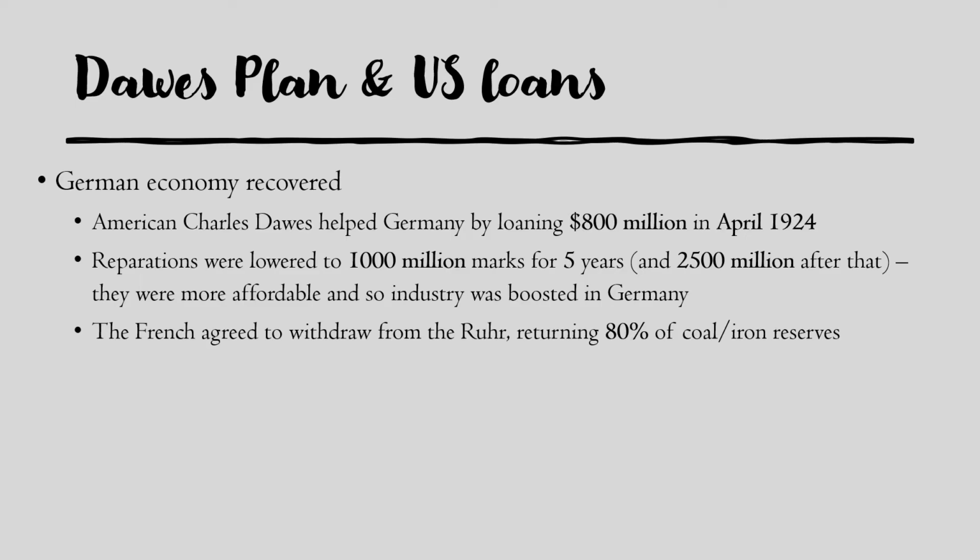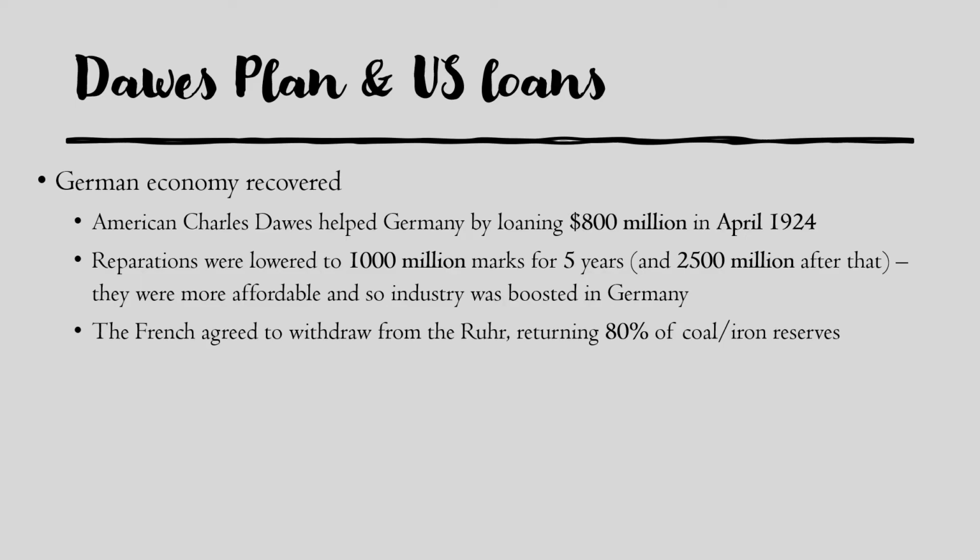An American official called Charles Dawes came to Germany and agreed to loan Germany $800 million in April of 1924. This was a huge amount of money at the time, still is today, and he offered this to help ease the economic burden and help Germany recover from hyperinflation.